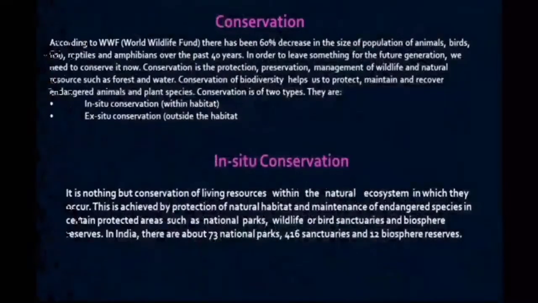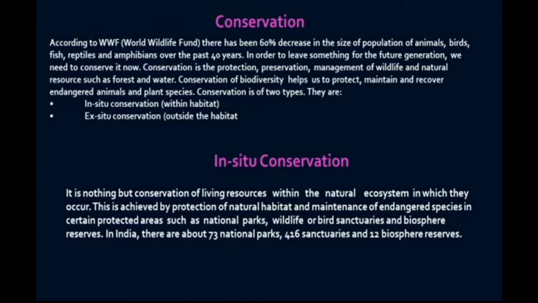Next is conservation. According to World Wildlife Fund, over the past 40 years, there has been a 60% decrease in the size of the population of wildlife such as birds, fishes, reptiles, amphibians, etc. In order to leave something for future generations, we need to conserve it now. Conservation is the protection, preservation, and management of wildlife and natural resources such as forest and water.